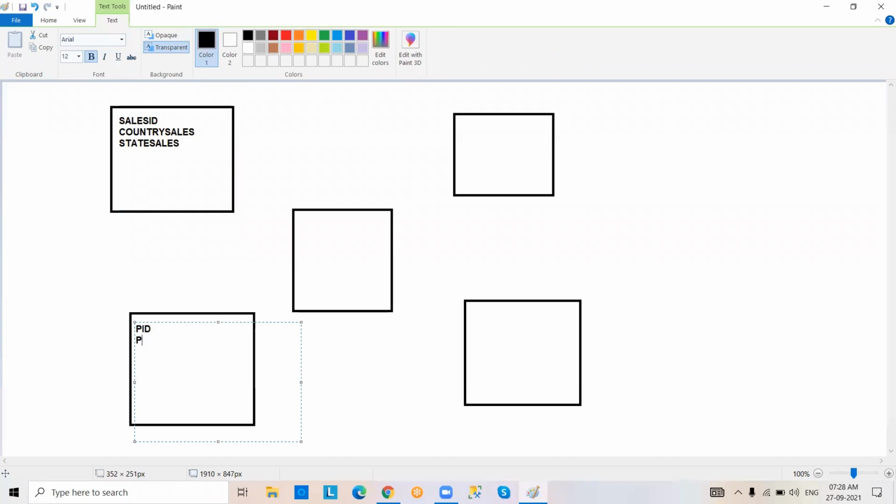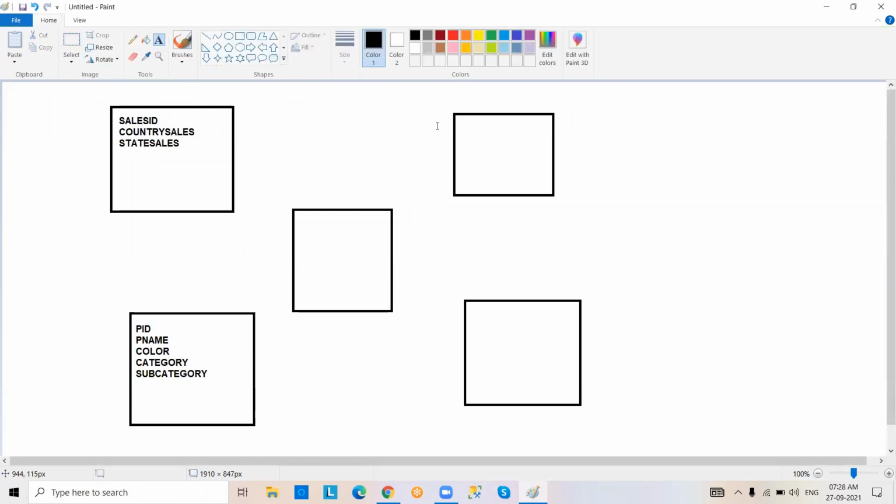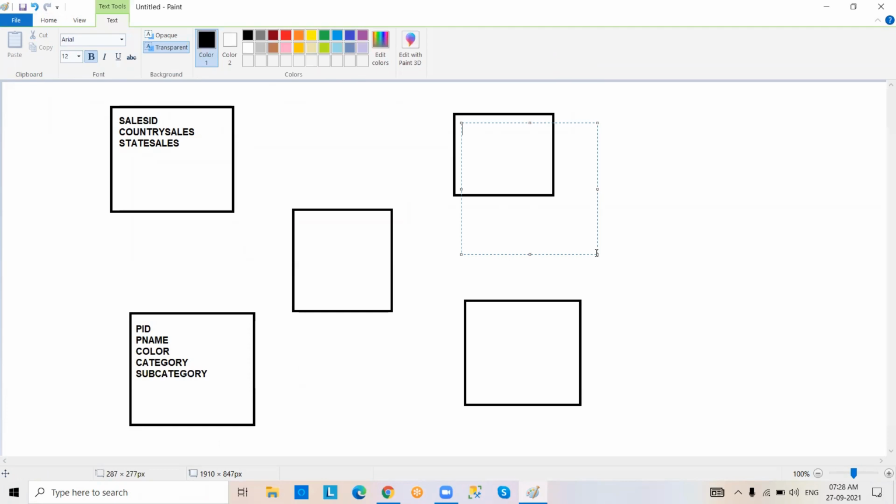Suppose product ID, product name, color, category of the product, in the same way sub category of the product. So this is customer ID, customer name, customer address, customer phone number, customer email ID.